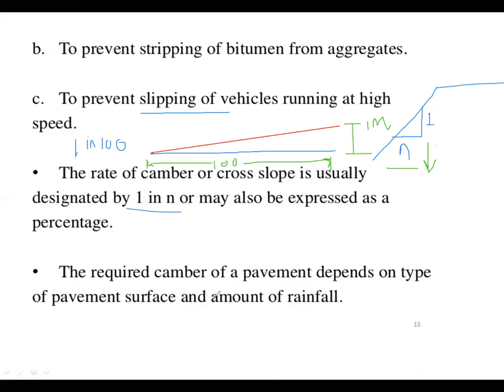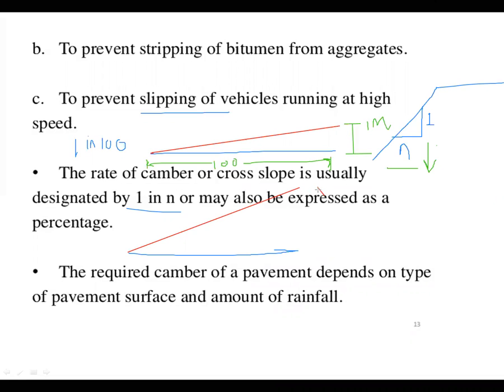So if I consider a 50-meter line, the horizontal 50-meter line, and this is a 1 meter length.